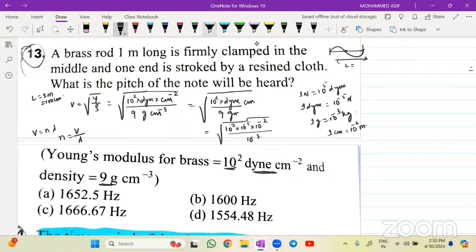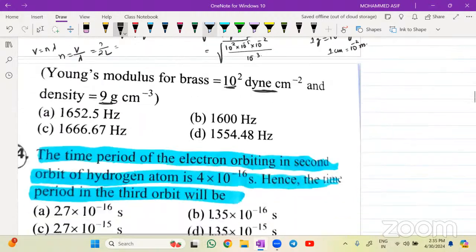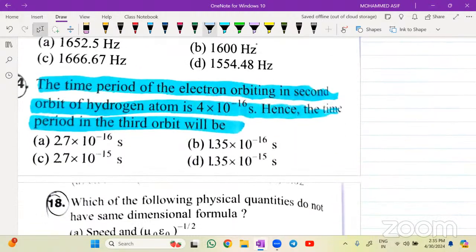Done? So यहाँ से यहाँ तक distance is given 1 meter rod, and L will be equal to lambda divided by 2. यानी lambda is equals to 2 times of L. So V की value डालो divided by 2L कर दो. L is given as 100 centimeters. That you can do the calculation. चलो next one देखो बेटा.